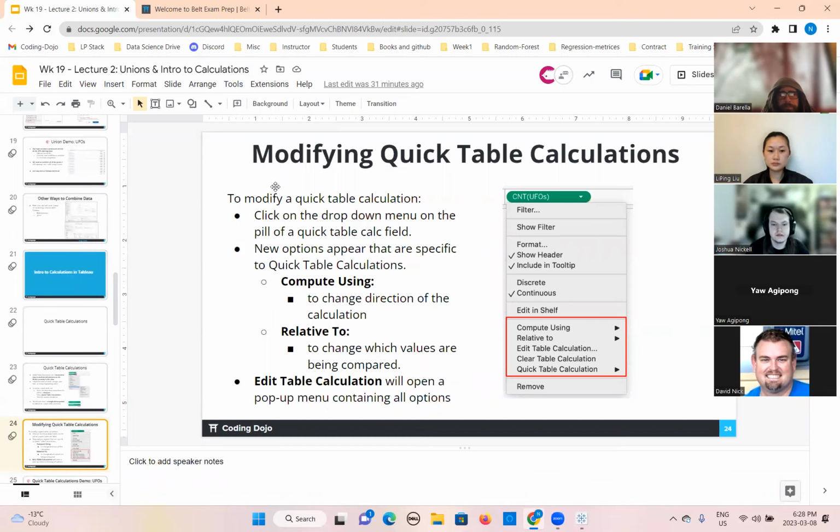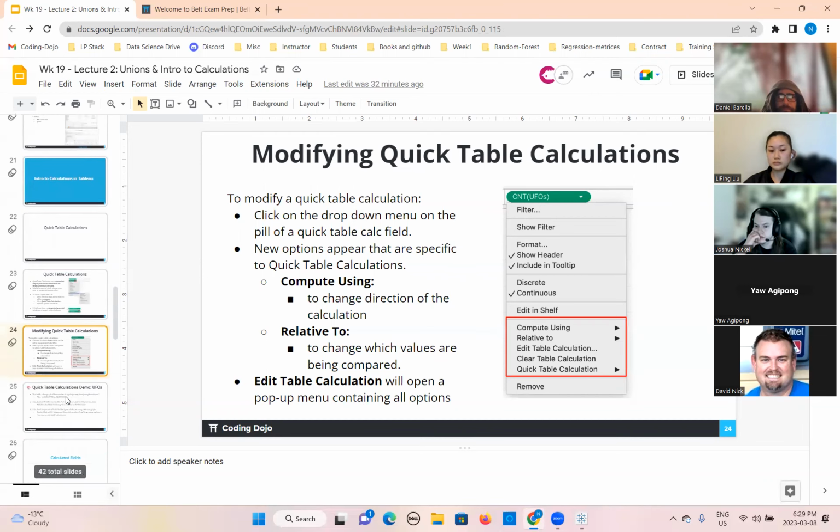In modifying the quick table calculation, which options do you have? You have compute using. We use this if you want to change the direction, rows to columns, or the first, previous, and that reference one. Then relative to changes how the values are being compared, if you want to compare the values. Add table calculation will open a pop-up menu containing all options. Add means you want to add a table calculation on top of the one you have already applied.